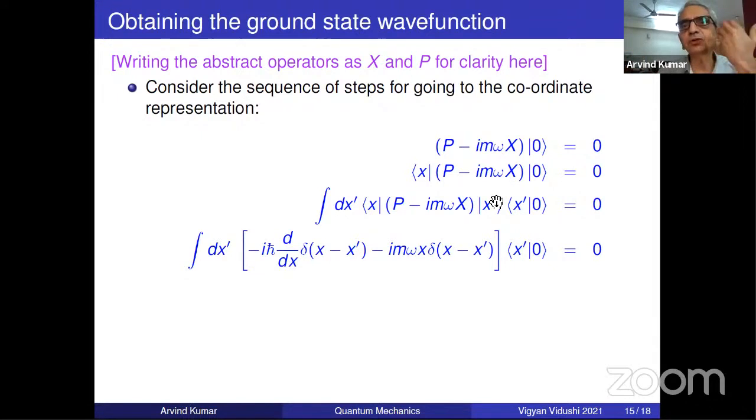Now, whenever you want to go to a representation, what's the trick? Just take a bracket with the eigenbasis. If you wanted the momentum eigenbasis, you would take P here. But I'm interested in the coordinate eigenbasis because I'm interested in the usual coordinate space equation. So I put X here.